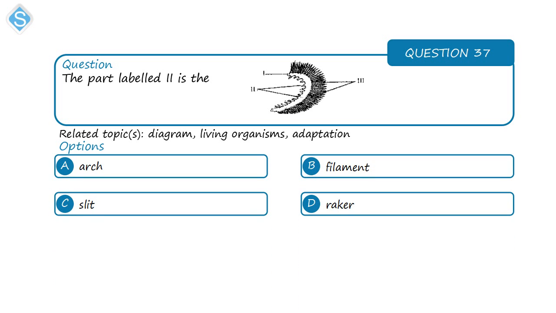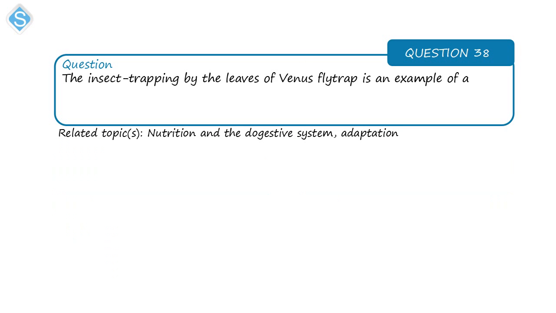Next question. The part labeled II is the. So what we have there is the diagram of the gill of a fish. The part labeled I is the gill arc. The II is the gill raker, while III is the gill filament. So the part we have to identify is the part labeled II, and that is the gill raker, option D.